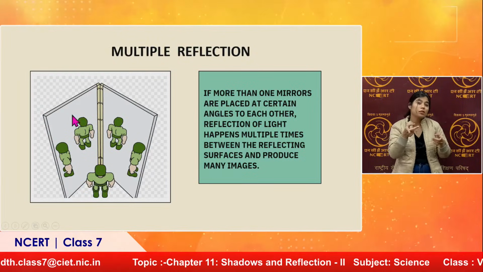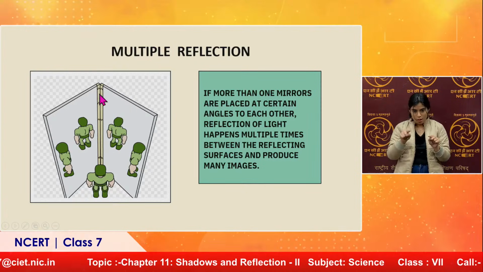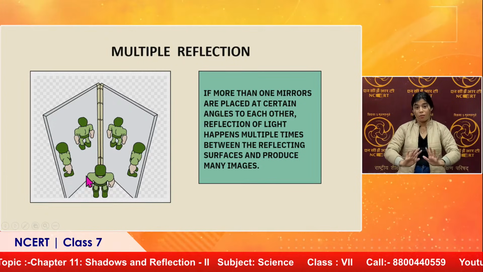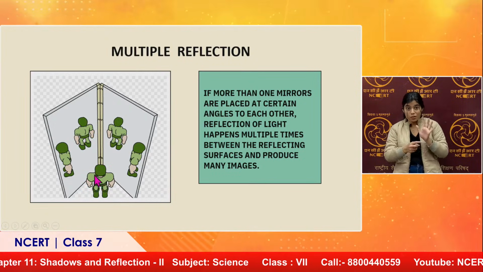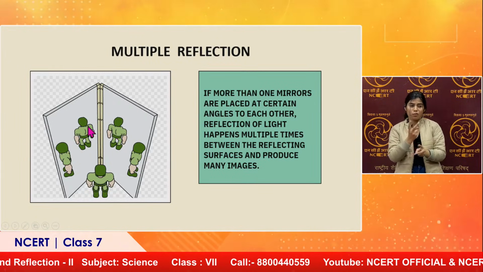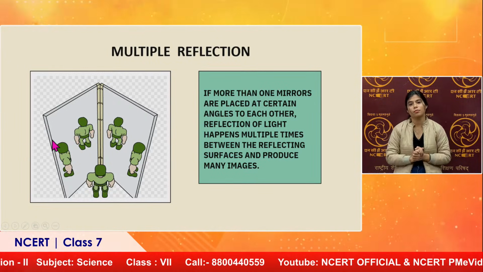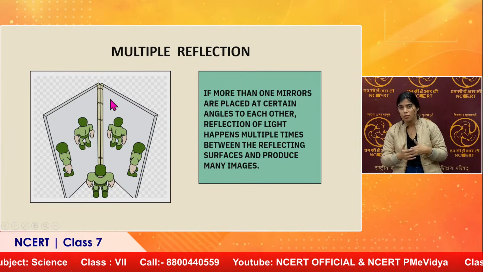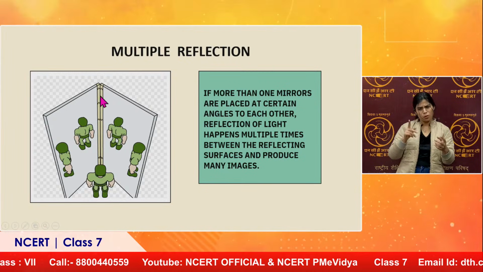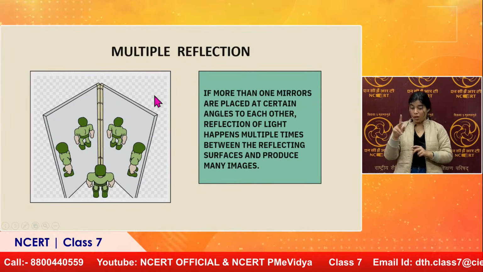But when the mirrors are placed at some angle, as you see here in the picture, there is a certain angle at which these two mirrors are joined, and the object is placed over here. The object is single, but the image formation is multiple. The number of images that are formed depends on the angle at which we are keeping these mirrors. You change the angle, the number of images also changes.